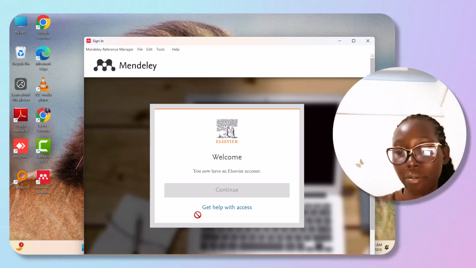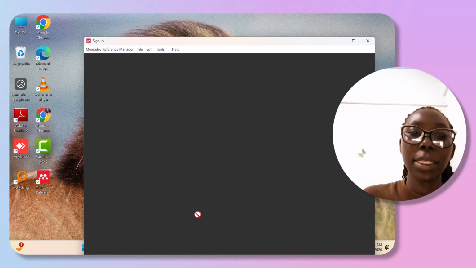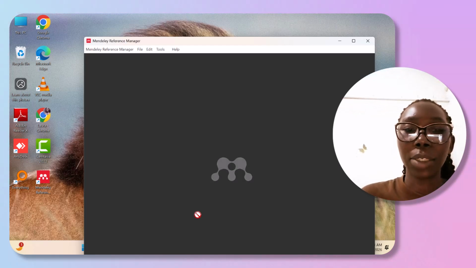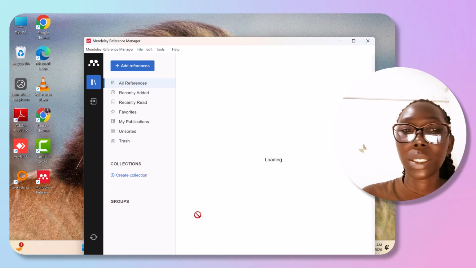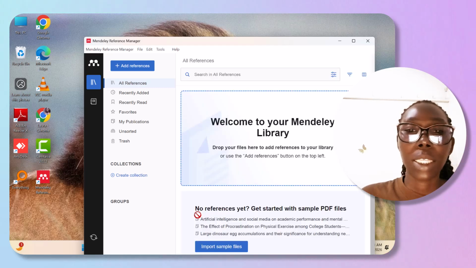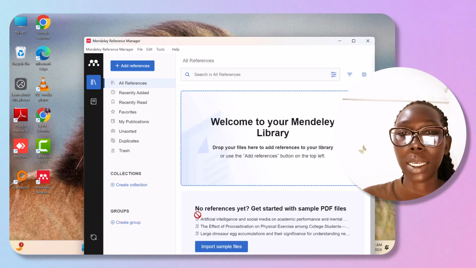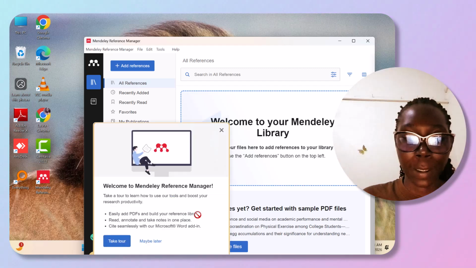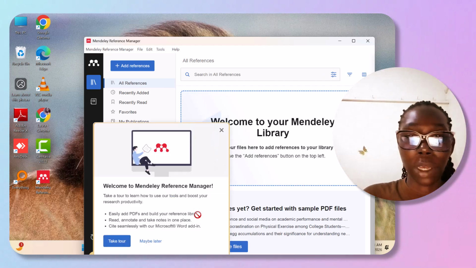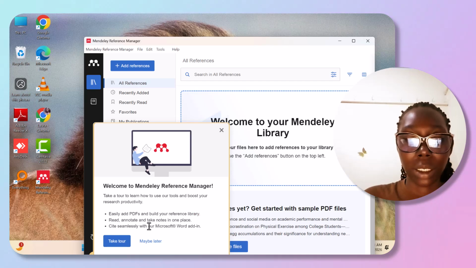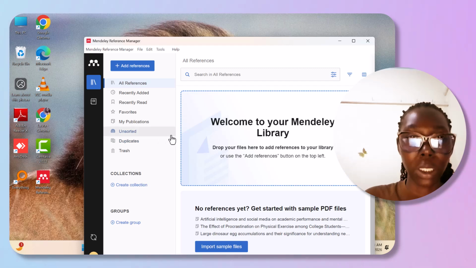Welcome to Mendeley. So we are done with our registration. This is how it looks. It's a very interesting app or software to use.